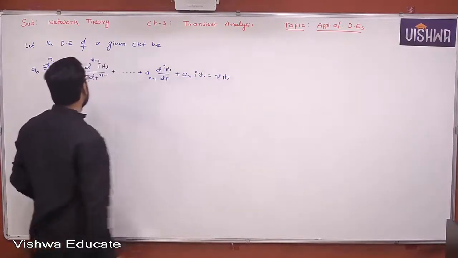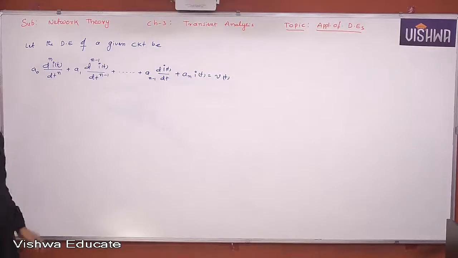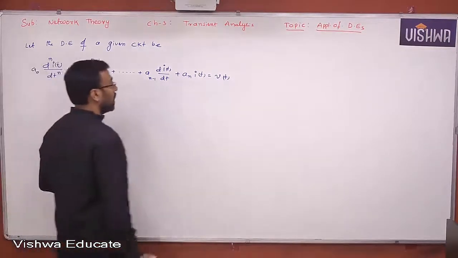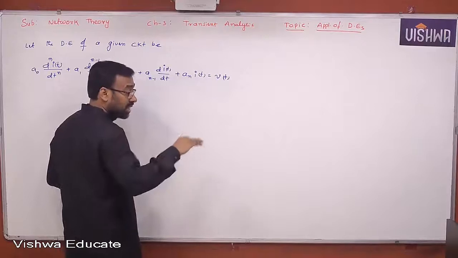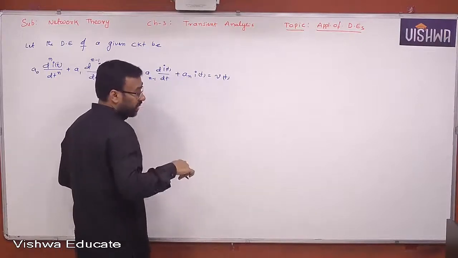See, the entire differential equation is in terms of current. Usually it happens only when you apply Kirchhoff's voltage law or mesh analysis. In mesh analysis, what is a variable? Current is a variable. Okay.